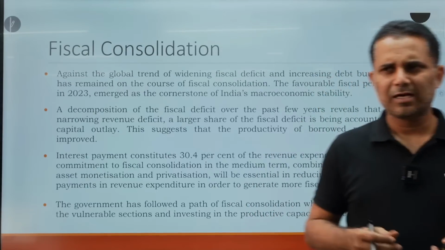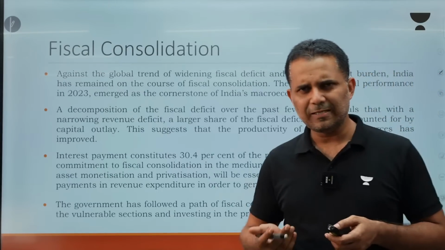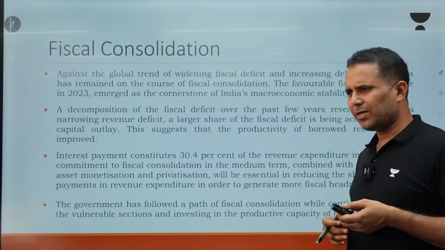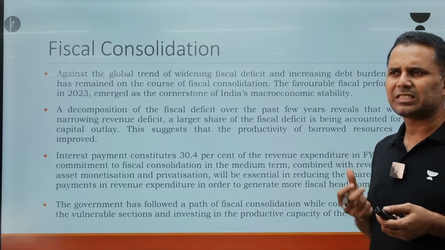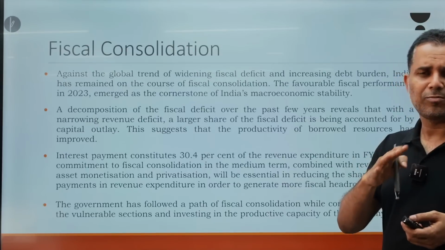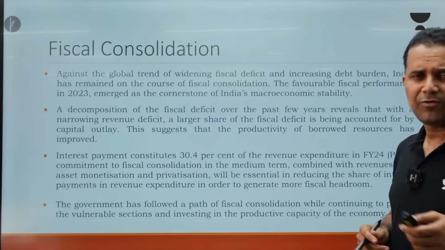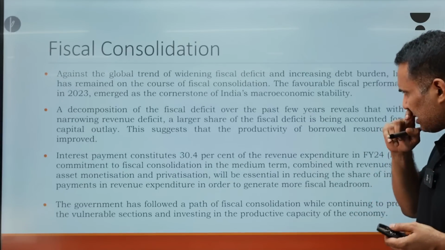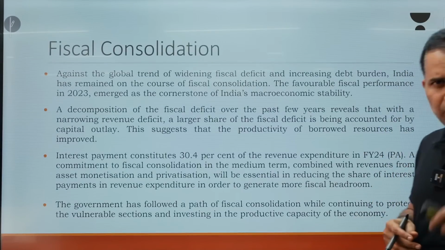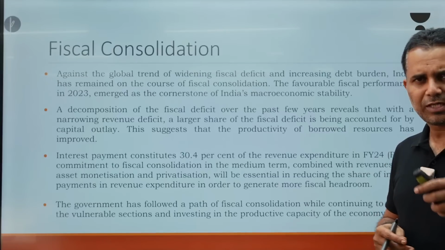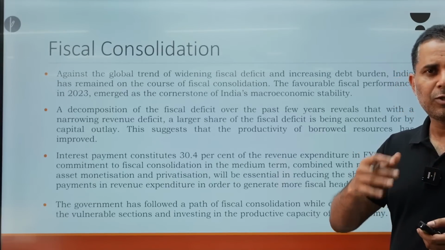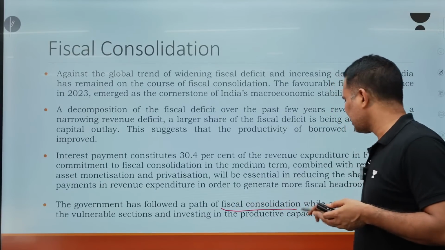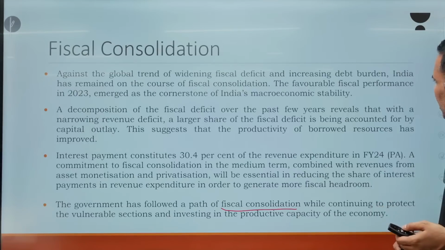At the world level, there is huge uncertainty. There is a dip in the growth, except the US has recovered quite well. But at the global level, there is macroeconomic instability. A lot of countries are still struggling, but the Indian economy has been very resilient, I have already told you, and we have been able to move on the path of fiscal consolidation. And this has happened because we have been able to rationalize our subsidies, we have been able to reduce our interest expenditure, and we have been able to increase our taxes. So government has followed a path of fiscal consolidation. This has been discussed by the economic survey in detail.